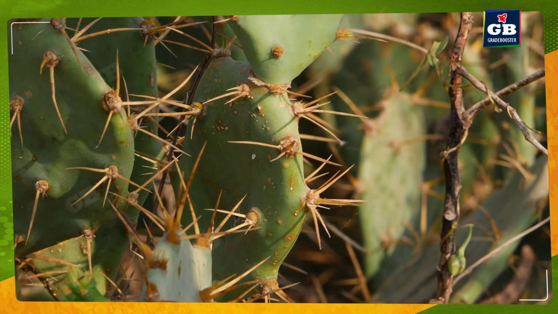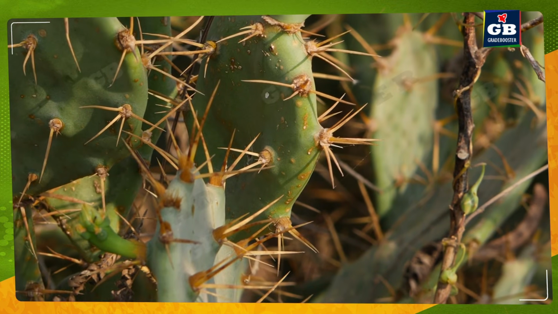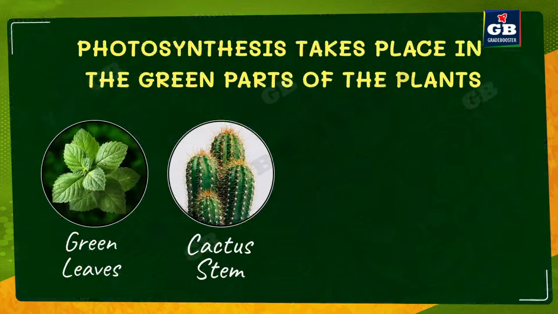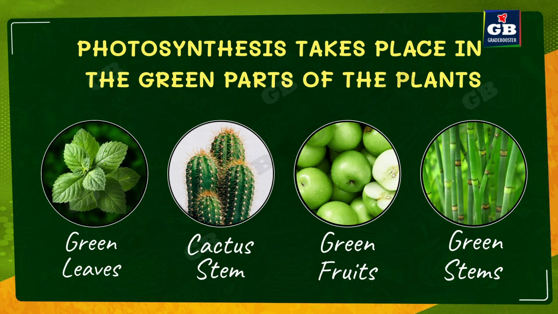Then how do they make their food? They use their stems, which are green. That means they contain chlorophyll. So these stems carry out photosynthesis. So the cactus stem and some fruits which are green in color can also carry out photosynthesis because they have chlorophyll. And tender stems of plants. Some plants, when they are small, their stems are green in color. That means they have chlorophyll and can carry out photosynthesis. So, here we can understand the fact that not only green leaves, the other green parts of the plant can also carry out photosynthesis.